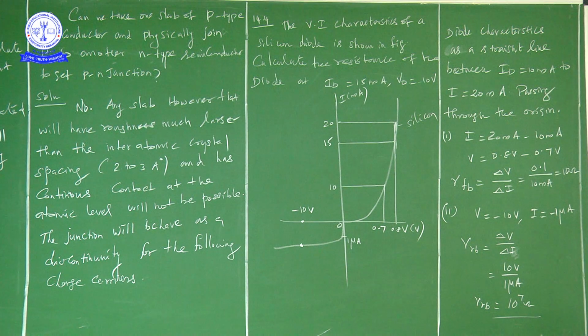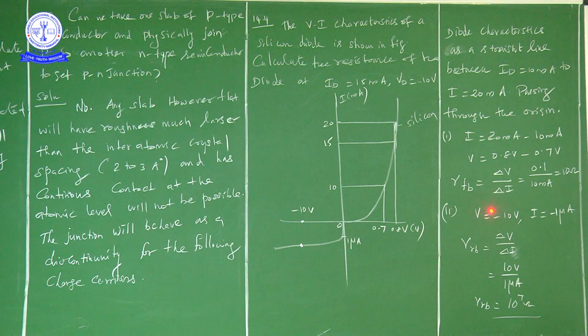So in case of A, he is asking to find the resistance of the diode at A, ID is equal to 15 milliamps, okay, and then VD is equal to minus 10 volts, okay. Yeah, calculate the resistance of the diode at two different values, A and B, right. So now we completed A, we are going to see B.